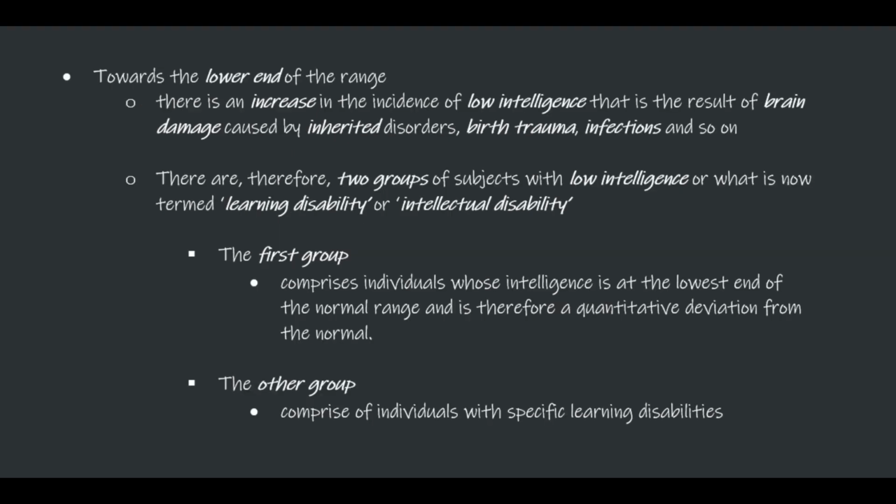Towards the lower end of the range, there is an increase in the incidence of low intelligence that is the result of brain damage caused by inherited disorders, birth trauma, infection, and so on. There are therefore two groups of subjects with low intelligence, or what is now termed learning disability or intellectual disability. The first group comprises individuals whose intelligence is at the lowest end of the normal range and is therefore a quantitative deviation from the normal. The other group comprises individuals with specific learning disabilities.